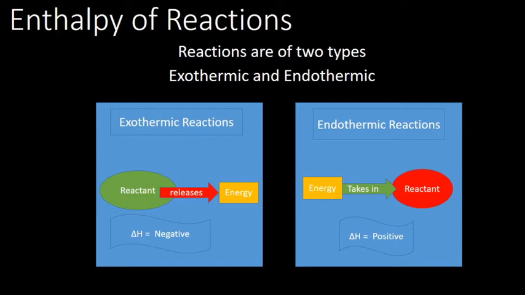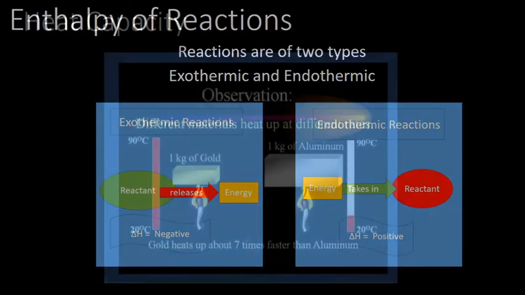Then the endothermic reaction. What is an endothermic reaction? The reactants have lower energy than the products, so the reaction takes energy from the surroundings. The energy flows into the system, and therefore delta H is positive. So for an exothermic reaction delta H is negative, and for an endothermic reaction delta H is positive.